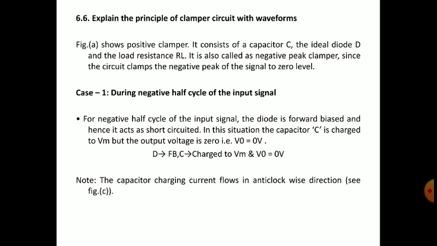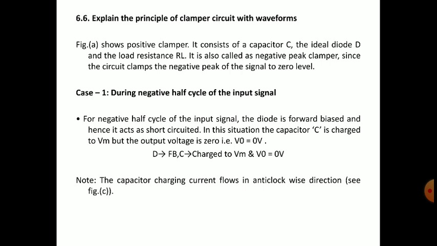First, what is the meaning of clipper actually? Clipper means it clips off, that means it cuts off the waveform, so the waveform shape is changed. In every clipper circuit we learned that the output waveform is entirely different from the input waveform, because a part of the input waveform is clipped off.